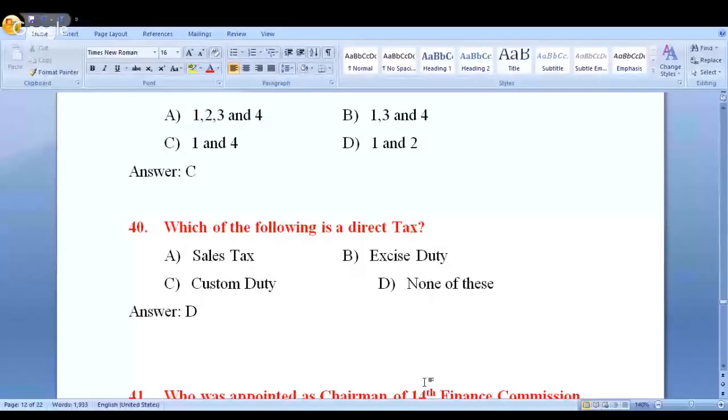So now have a look at this. Which of the following is a direct tax? Questions related to the direct tax. Sales tax is indirect. Excise is indirect. Customs is also indirect. Is it okay? So option D is the answer. None of the above.